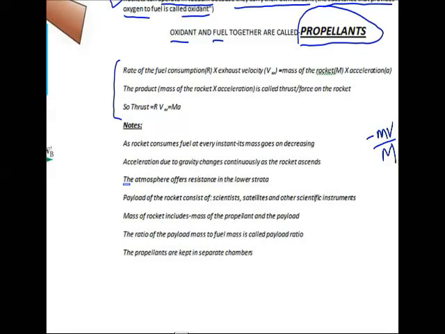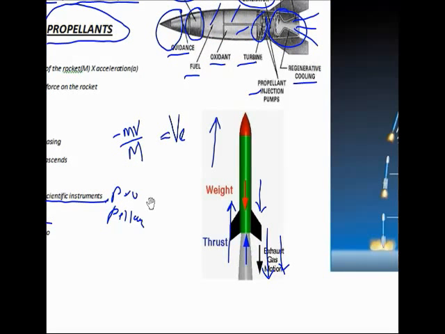The mass of the rocket includes the mass of the propellant inside it and also the payload. Now what is the payload then? The payload of the rocket consists of scientists, satellites and other scientific instruments. Okay, now when the fuel burns and releases the exhaust, there will be an increase in the velocity of the rocket because the fuel is being burnt and the exhaust gases are being let out through the nozzle with a very very high velocity.